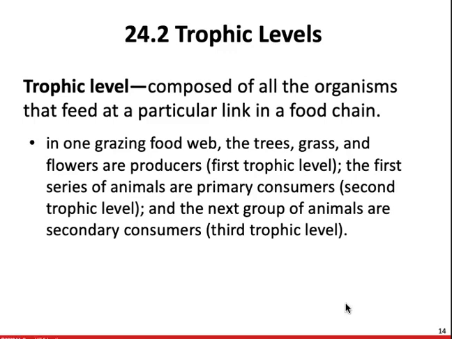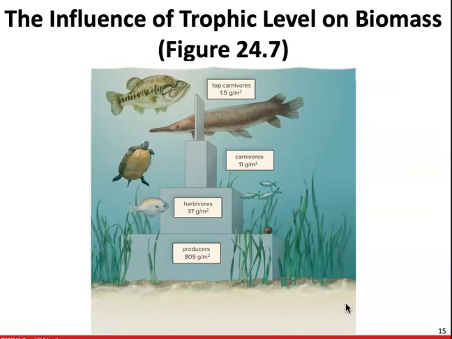Primary consumers eat producers. So that would be anything that eats the trees, grass, and flowers would be a primary consumer. The next group of animals would be our secondary consumers. That's our third trophic level. Those are going to be the carnivores, those that eat the herbivores. So here's an example of kind of what that looks like. We have our producers, our herbivores, our carnivores, our top carnivores, or we have our producers, our primary consumers, our secondary consumers, and our tertiary consumers.